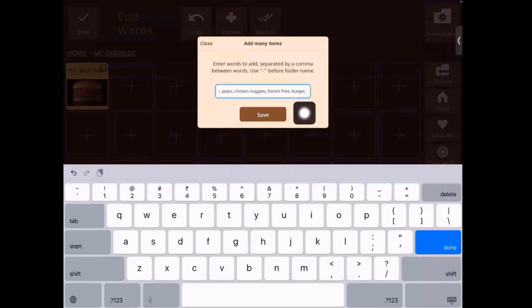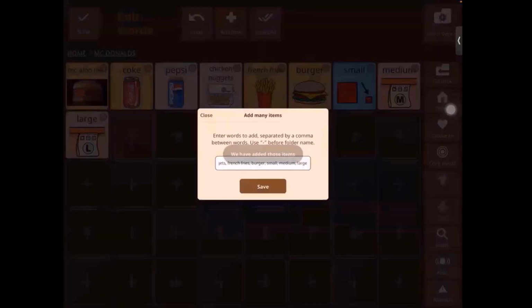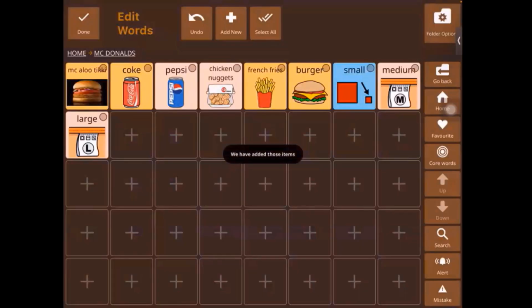So this feature allows you to add many words at once and saves you the time of adding them one at a time. And then after that, I want to add small, medium, large, which are the sizes I will need, right? When we want to talk about which size of burger and which size of drink we want. All right. So in one go, I have all of my words added. So this is what that looks like.